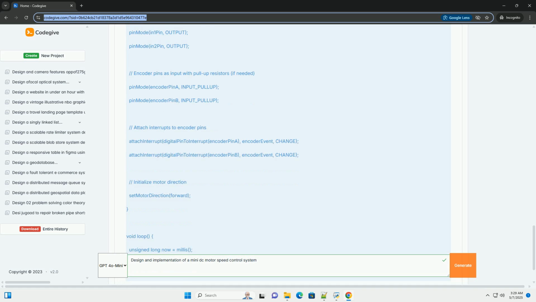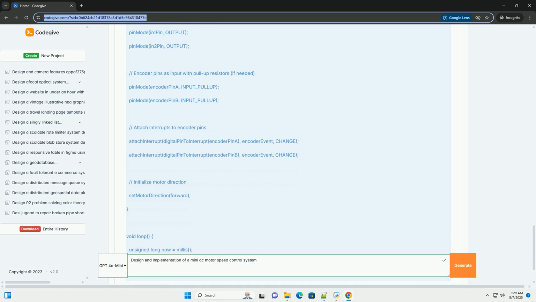8. Adjust motor speed function. Implements the PID control algorithm. Error calculation: calculates the difference between the target speed and the current speed. Integral term: accumulates the error over time. This helps to eliminate steady-state errors. The integral term is limited to prevent integral wind-up, where the integral term becomes excessively large, causing oscillations. Derivative term: calculates the rate of change of the error. This helps to dampen oscillations and improve the system's response time.